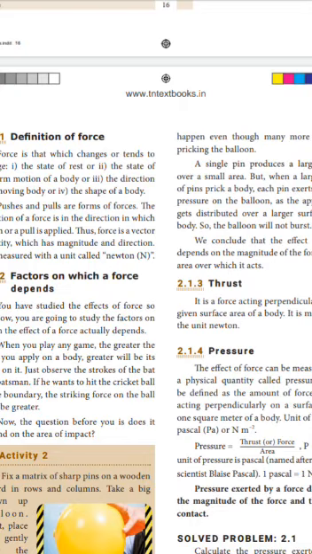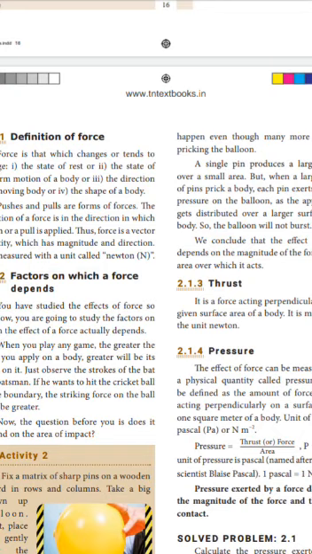For example, in the cricket game, if a batsman wants to hit the cricket ball to the boundary, the striking force on the ball must be greater. So, the greater the force you apply on a body, the greater will be the effect on it. Here, the effects of force depend on the magnitude of the force. So, first we know that the effect of force depends on the magnitude of the force.